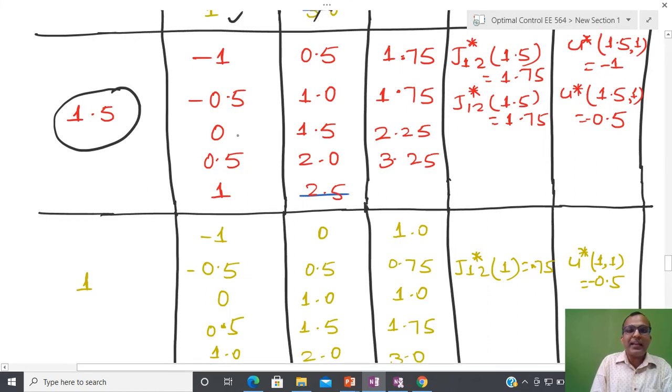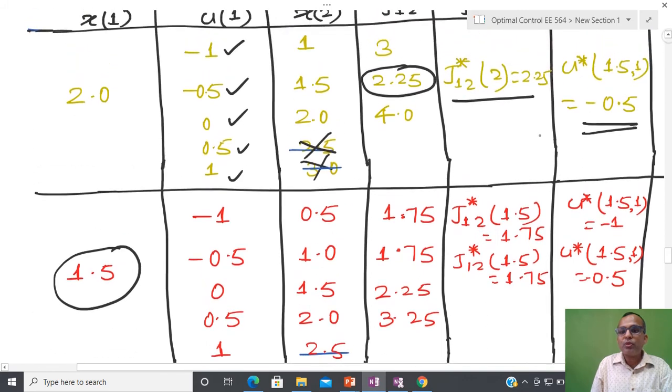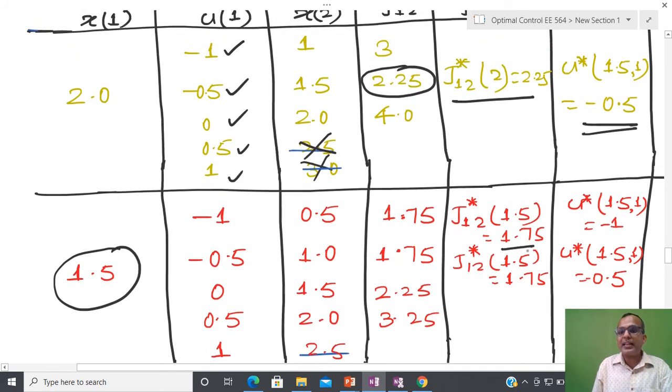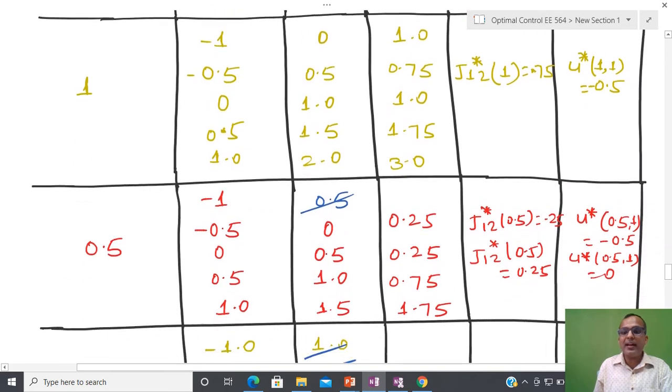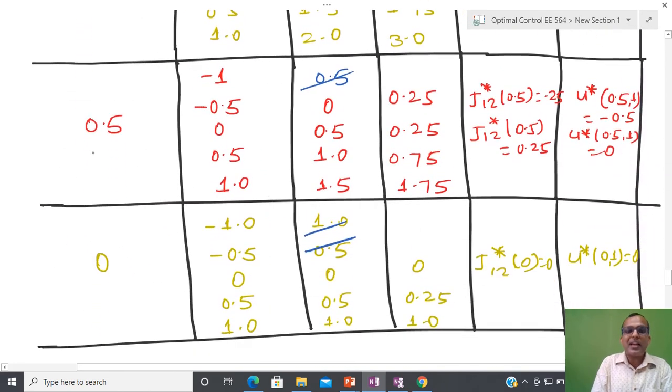So for 1.5, again I will do the same kind of calculation. Here you can see that the cost of two quantities is exactly the same, so I have to write down both controls. Both are feasible.